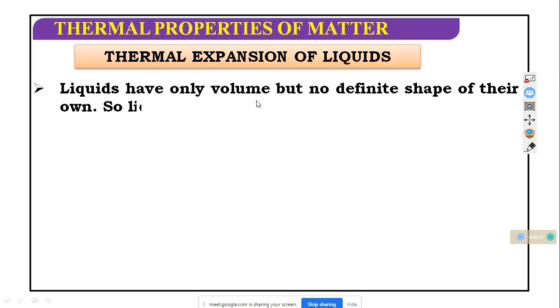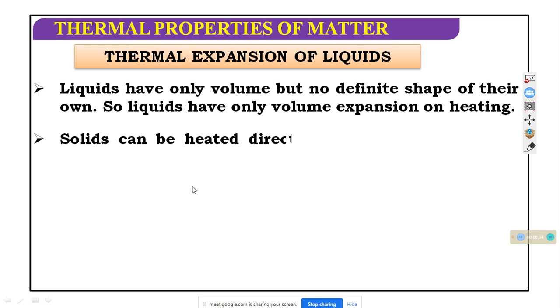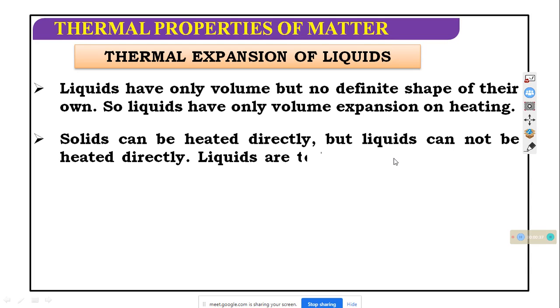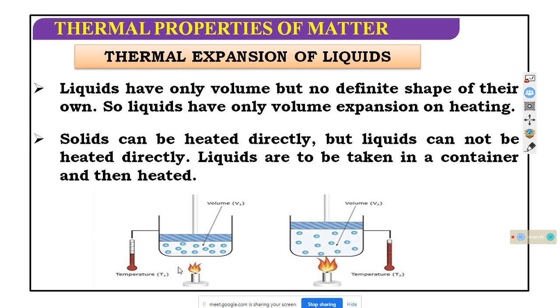Liquids have only volume but no definite shape, so liquids have only volume expansion on heating. Solid can be heated directly, but liquid cannot be heated directly. Liquids are to be taken in a container and then heated. Like this, if temperature is given, it will be heated and the volume will expand. This is the initial volume and this is the final volume. After giving the temperature, it will be heated and the volume will increase. Okay, next.